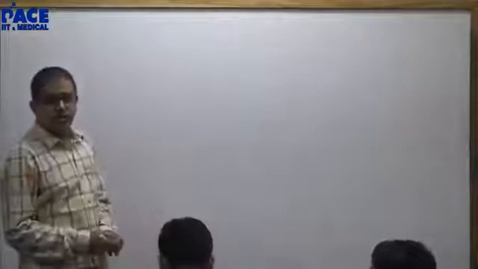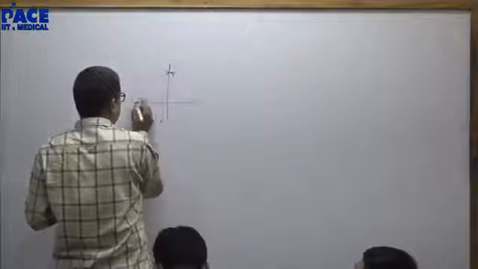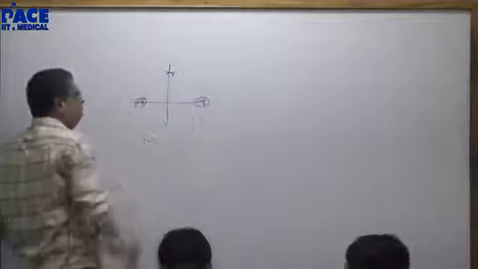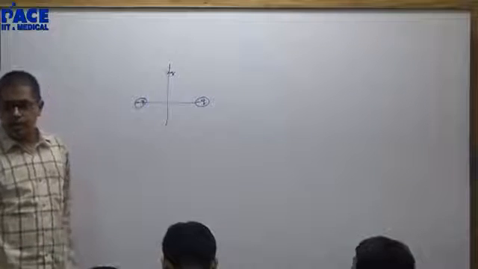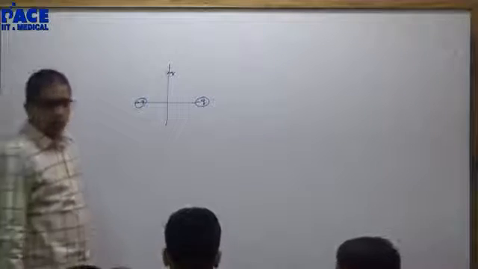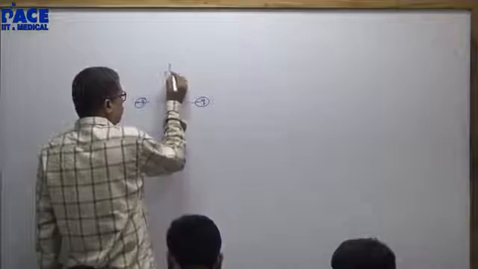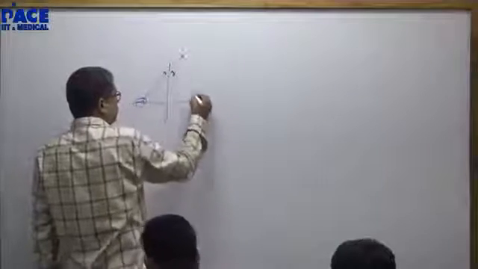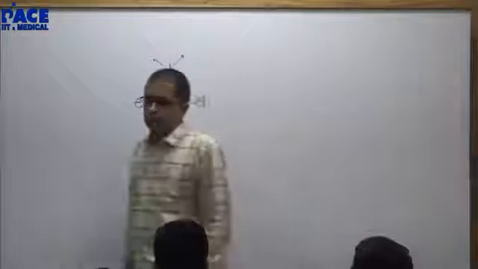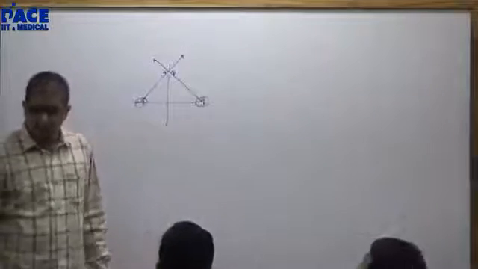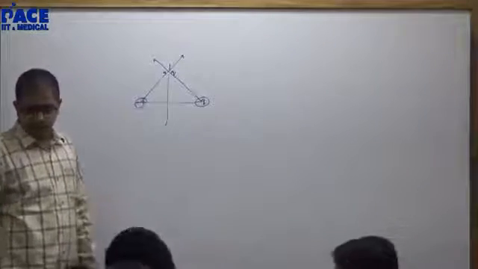Listen, sometimes they are giving you questions like you have got 2q charge here, minus q and minus q. What will be the net dipole moment? 2q you will write it as q and q. Negative to positive is one dipole, negative to positive is one dipole. You will find the net dipole moment. Is the logic clear? They may give you n number of such type of combinations.